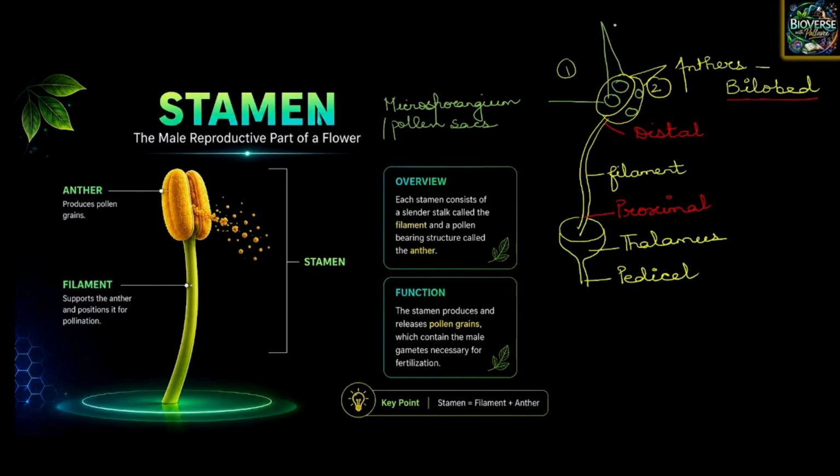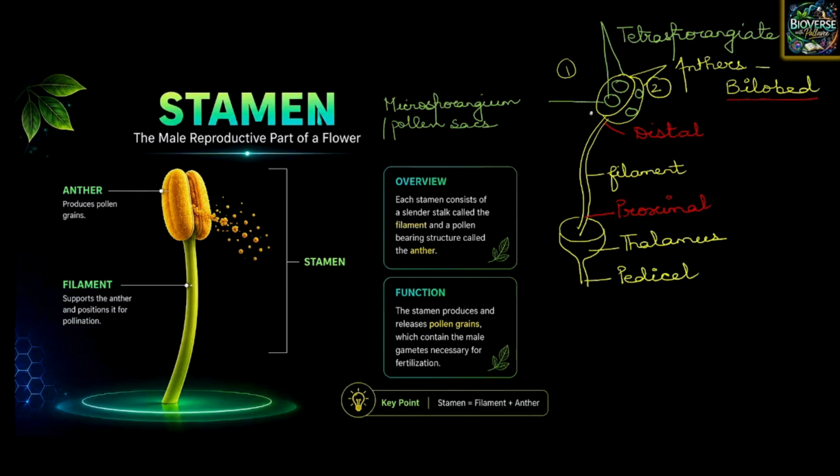So that is why we use the word tetrasporangiate. Anthers are bilobed. Microsporangia are the pollen sacs. Since four of these theca cells are present at the corners, they are called tetrasporangiate.